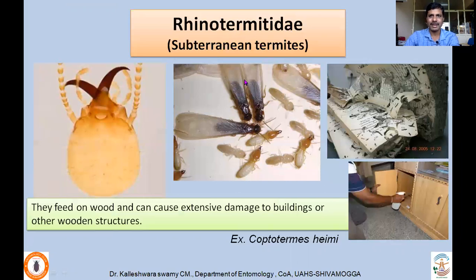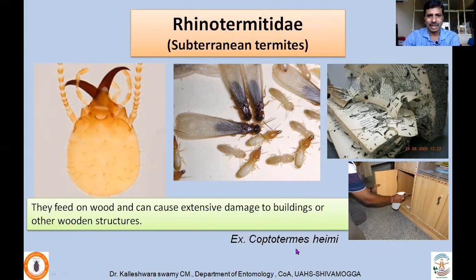Rhinotermitidae, especially in domestic conditions, are the problematic pests. They feed on wood and can cause extensive damage to buildings or other wooden structures, whatever consists of cellulose, in fact. So wardrobes and all. In fact, they are silent attackers.